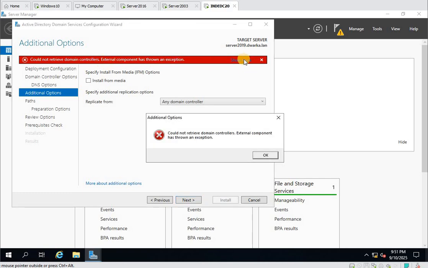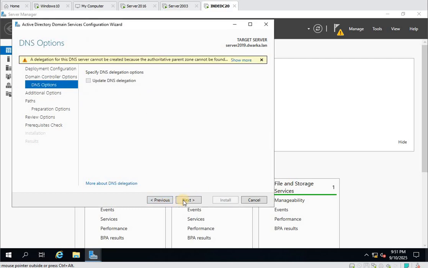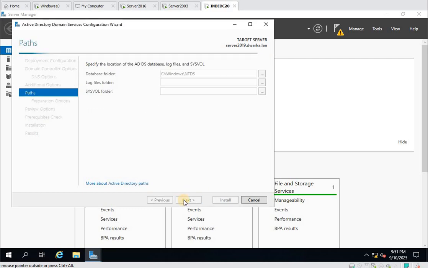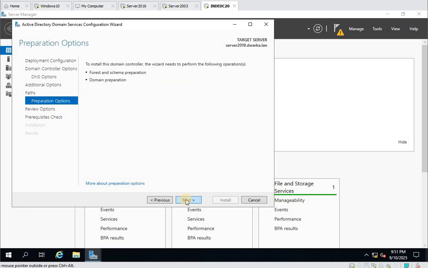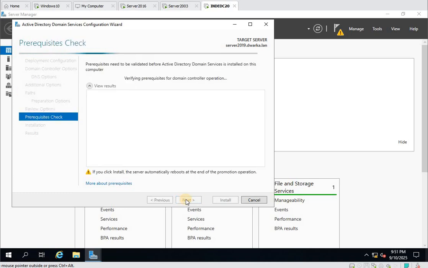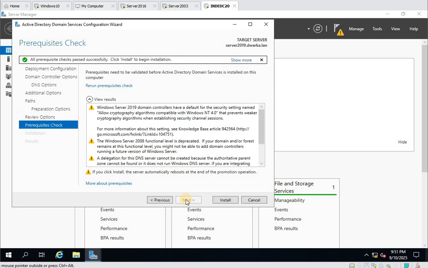Sometimes it gives an error. Try again. It was not ready for that. You can see all prerequisite checks passed successfully.